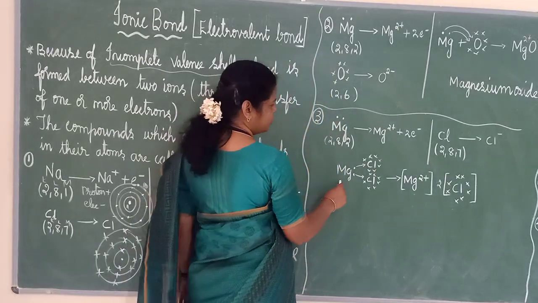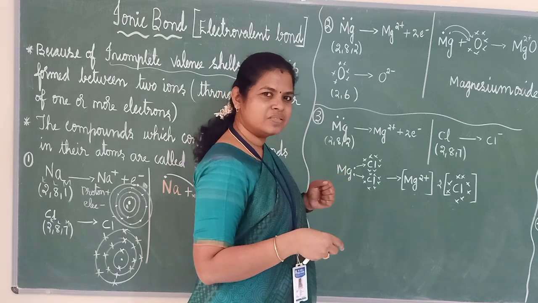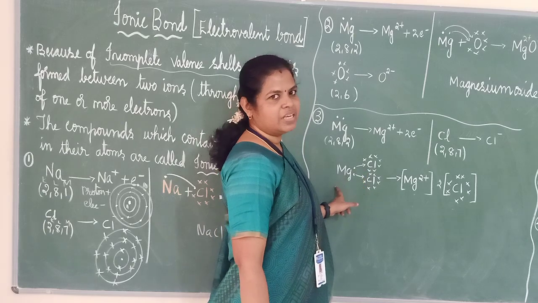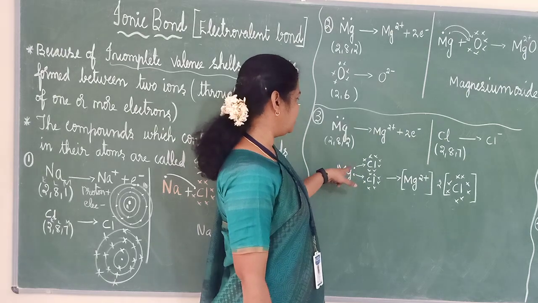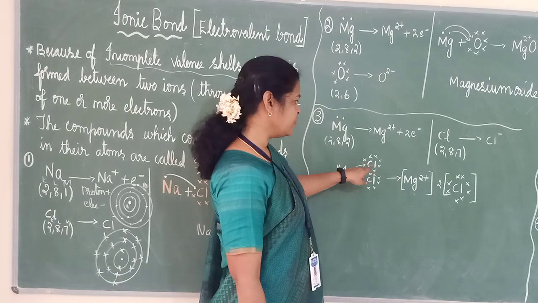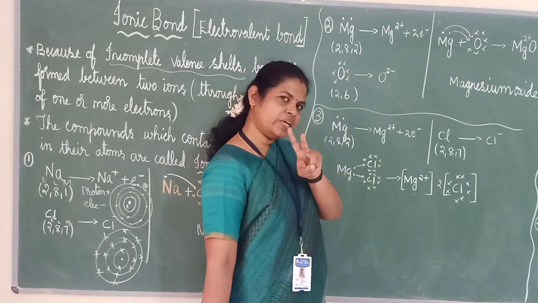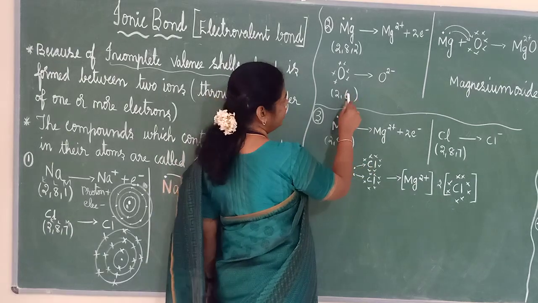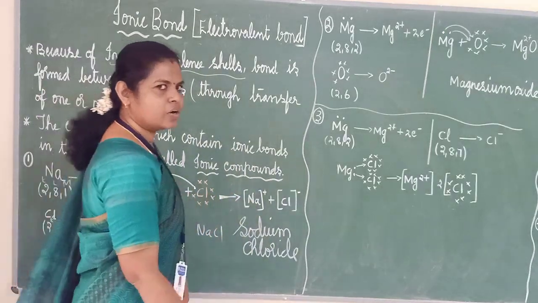Now see here, Mg will have 2, but chlorine needs only 1. How will that bond take place? It's a question, no? See here, 2 chlorine will combine with Mg. Mg has 2 in the outermost shell, so I have shown it like this. And 1 chlorine needs only 1, so 2 chlorine atoms are coming and joining here. Got it? Here only 2 is needed, so they will directly get 2. Here 1 is needed, so they will directly get 1. Chlorine needs only 1.